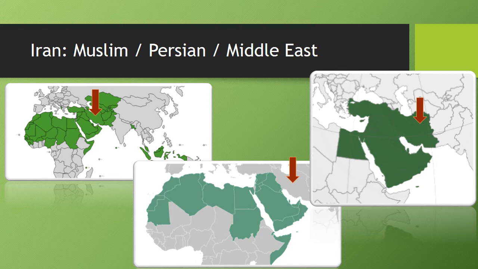So majority Persian country, and it's also in the Middle East. It's quite important. Geographically, it's bordered on one side by Afghanistan, where the US is at war, and on the other side by Iraq, where the US is also at war. So it's a pretty important country geopolitically.